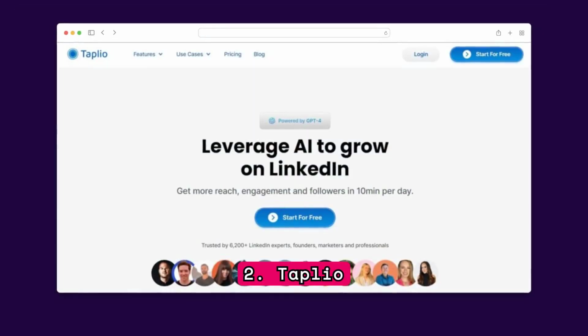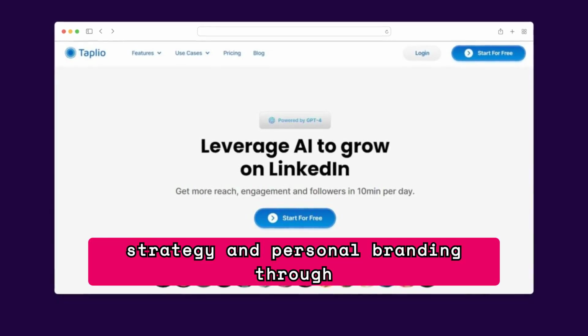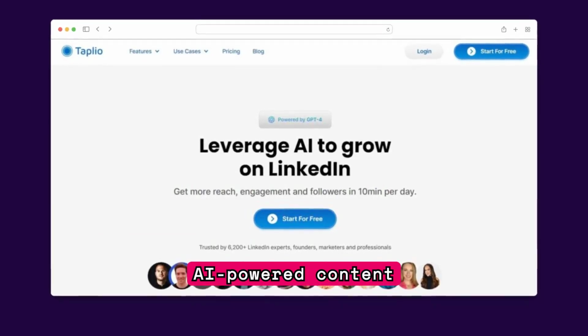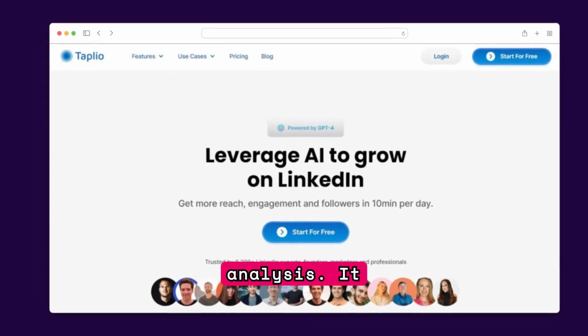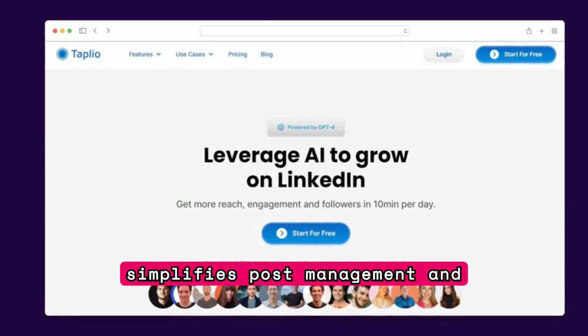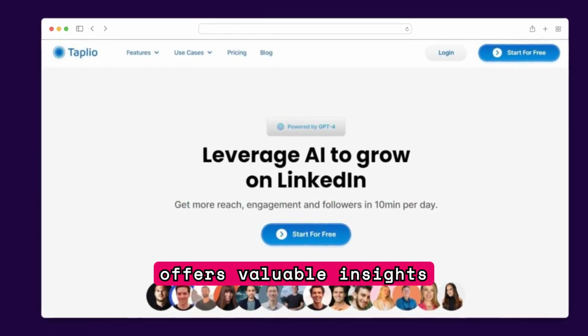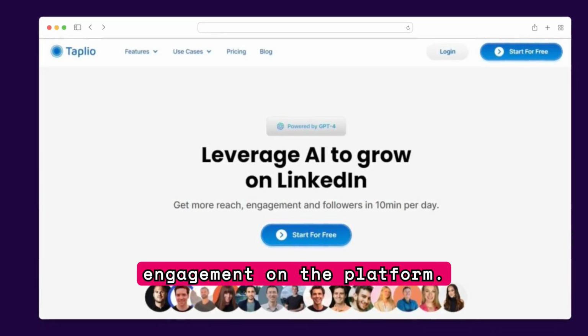2. Taplio streamlines LinkedIn content strategy and personal branding through AI-powered content creation and engagement analysis. It simplifies post management and offers valuable insights to enhance visibility and engagement on the platform.